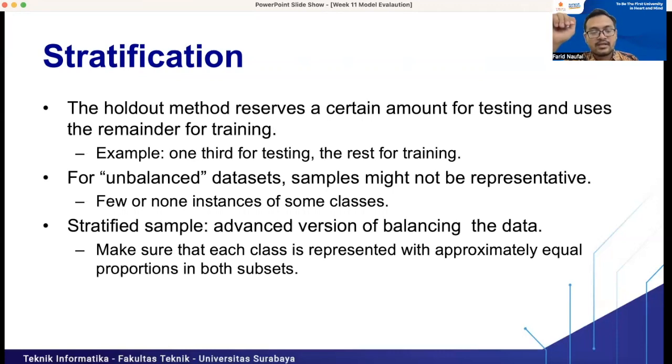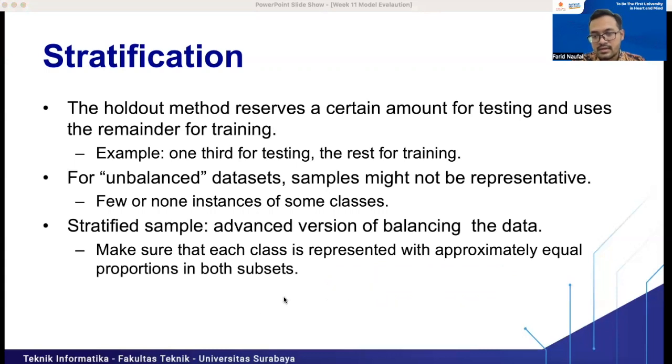It can be a problem because when we split randomly, the number of data points for each class can be imbalanced, or unbalanced. For example, we have positive and negative classes, with positive equal 100 and negative equal 900.